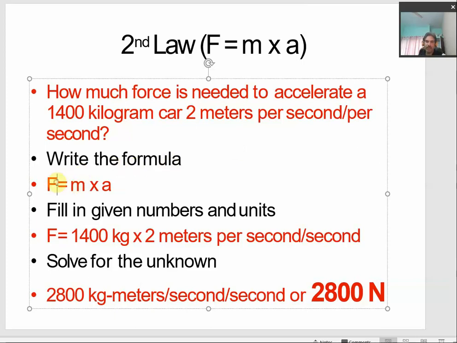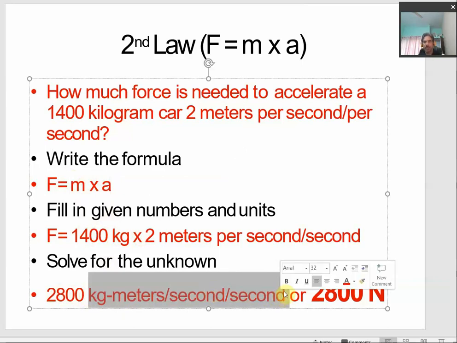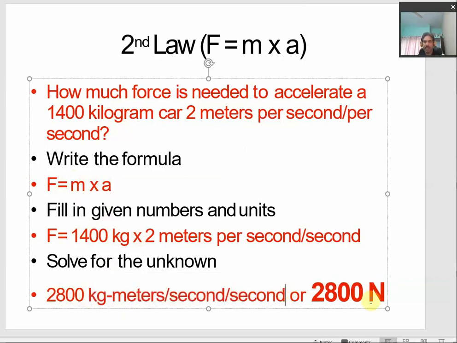Here force we have to calculate, mass is given, and acceleration is also given. So when we substitute the values, m into a comes out to be 2800 kilogram meter per second square. This unit of force, kilogram meter per second square, is also written as Newton. So that's why we are writing it 2800 Newton in SI system.